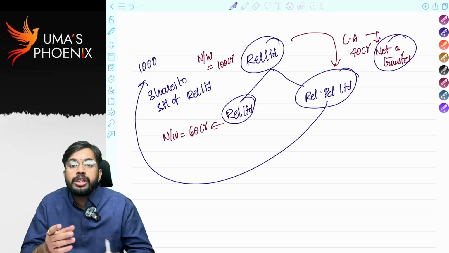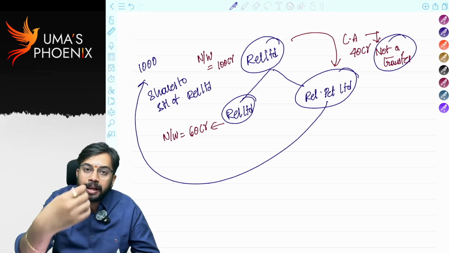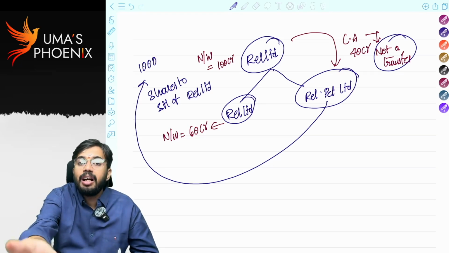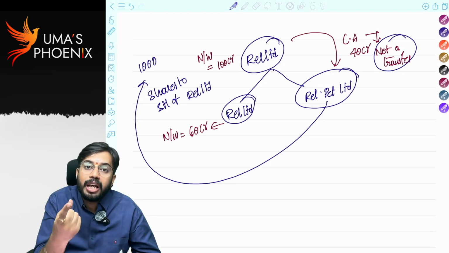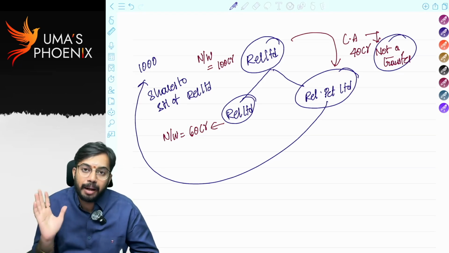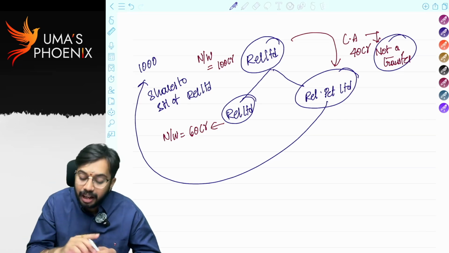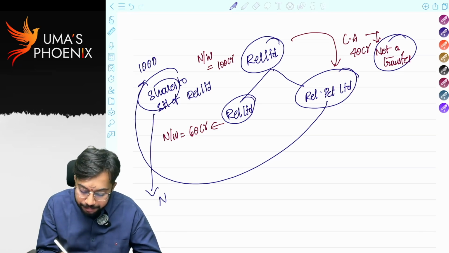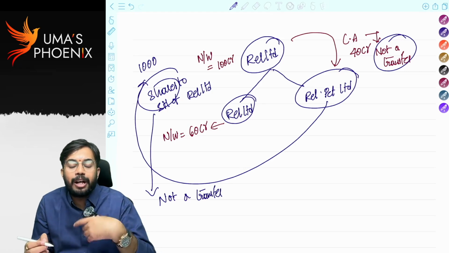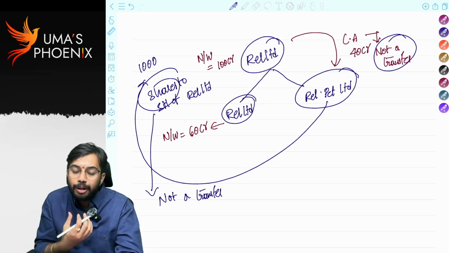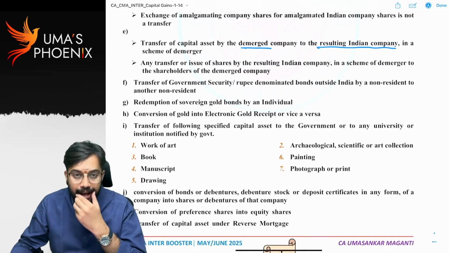Not only that, shareholders of the demerged company are losing 40% stake. For losing 40% stake in Reliance Limited, they are getting shares in Reliance Petroleum Limited. That means issue of shares to demerged company shareholders by the resulting company. Issue of shares by Reliance Petroleum Limited to shareholders of Reliance Limited, even that issue of shares is also not a transfer and no capital gains are required to be calculated. See, they are losing 40%. For losing 40%, they are getting shares in Reliance Petroleum Limited. Even this exchange is also not considered as transfer and no capital gains are required to be calculated. Next.